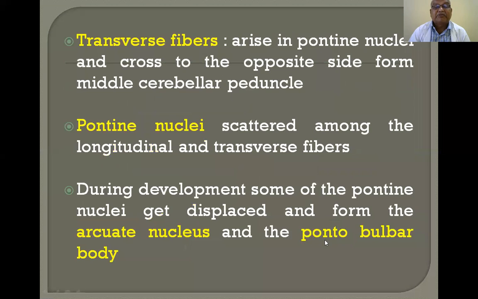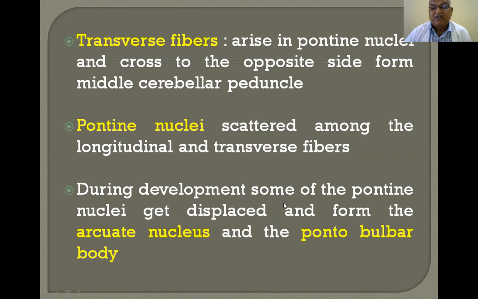Already I explained. Transverse fibers arrive in the pontine nuclei and cross to the opposite side to form the middle cerebellar peduncle. So, whatever fibers are present in the middle cerebellar peduncle, they are fibers coming from the opposite side of the pons, because the pontine nuclei are present on the opposite side of the pons. The pontine nuclei give rise to fibers that cross to the opposite side and form the middle cerebellar peduncle. So, fibers in the right side of the middle cerebellar peduncle have their nuclei in the left side of the pons, and vice versa.